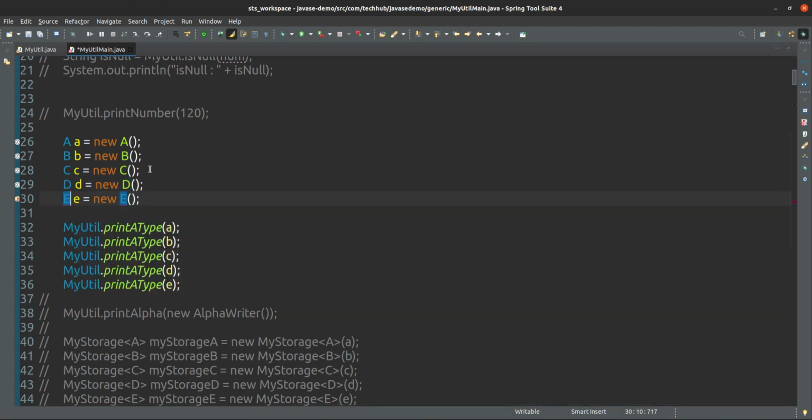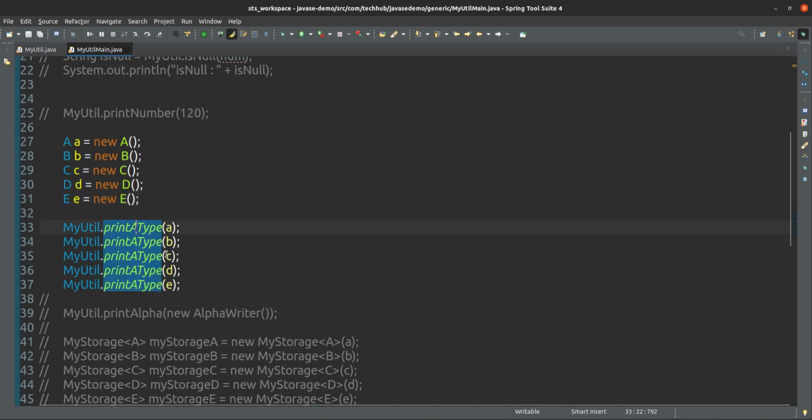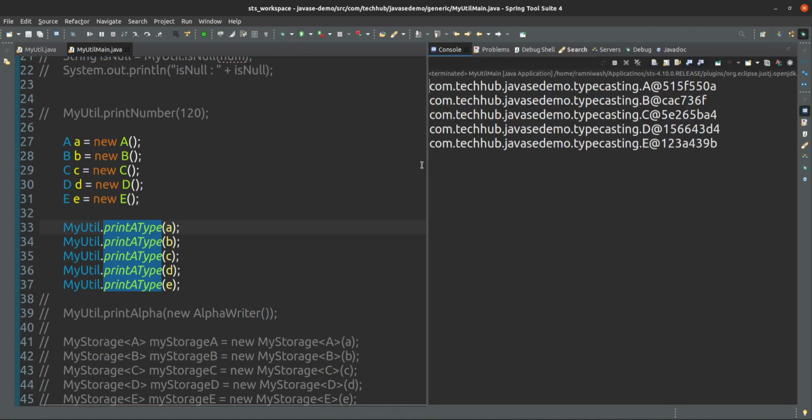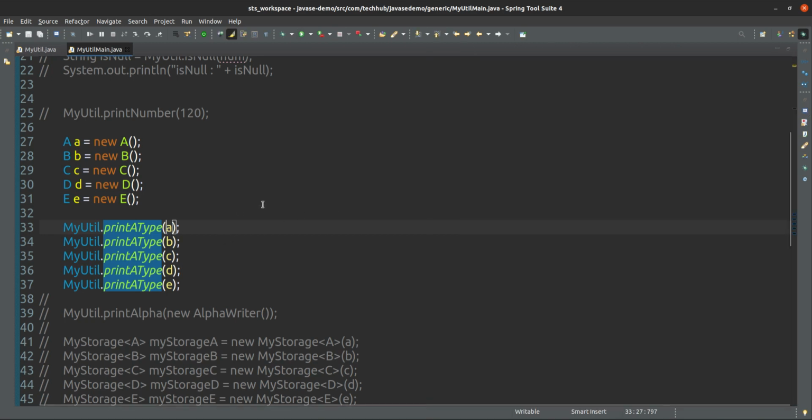So I can print A, B, C, D, E, no issue, it will print. Yes, it is printing. This is A, B, C, D, E, but I cannot give any other than that one.